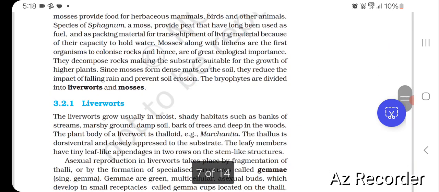Liverworts. The liverworts grow usually in moist, shady habitats such as banks of streams, marshy ground, damp soil, bark of trees, and deep in the woods. The plant body of a liverwort is thalloid, for example, Marchantia. The thallus is dorsiventral and closely appressed to the substrate.